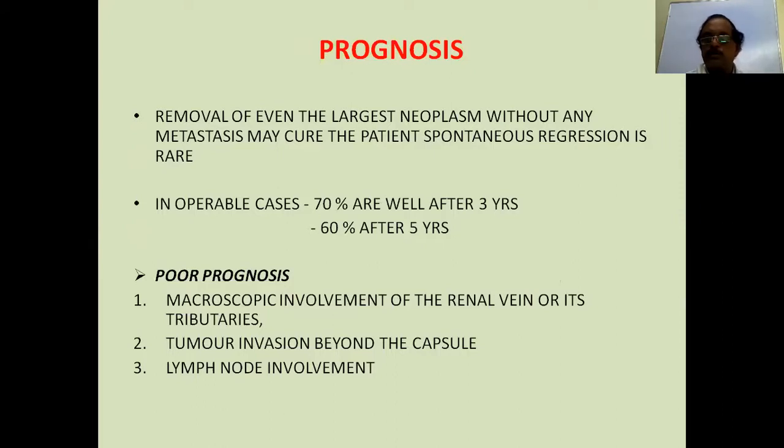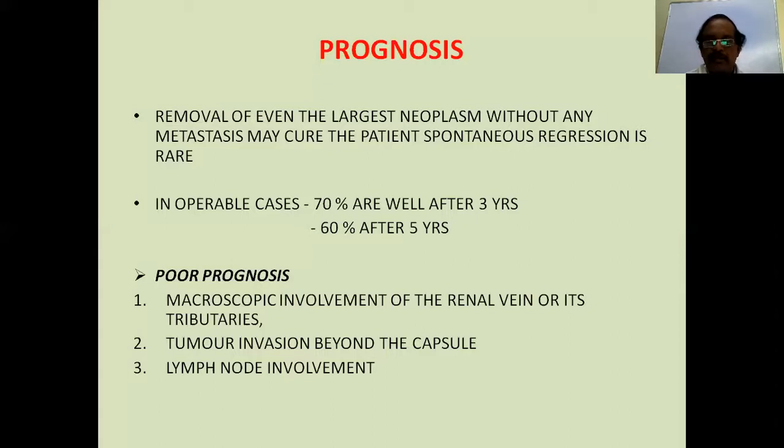Here I have only talked about radical nephrectomy. But nowadays, if a tumor is confined to one pole, you can conserve the rest of the kidney. So that's how partial nephrectomies are being done with laparoscope or with robotic surgery. This conservative kidney surgery is also done, provided the patient is available for follow-up, more so in bilateral tumors, wherein you cannot remove both the kidneys. So conservatively by partial nephrectomy or others. Inoperable cases, you follow, giving them some immunotherapy, something like that. Some people may be well even after 3 years with the tumor.